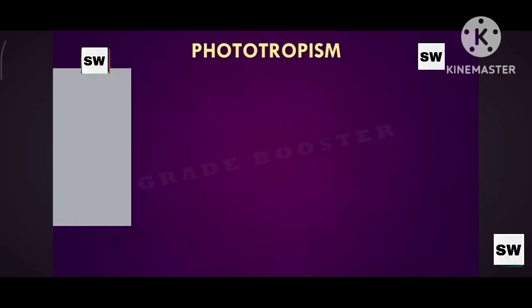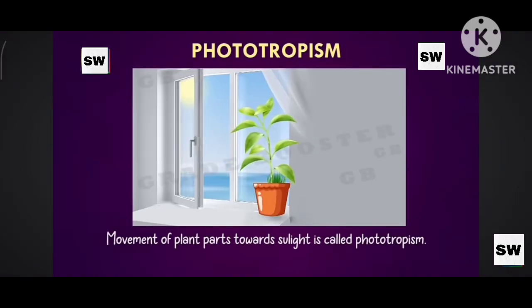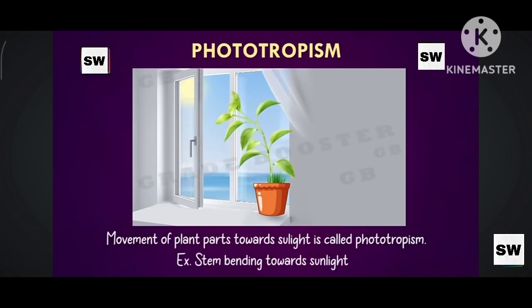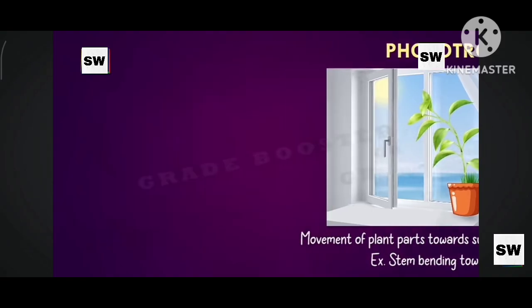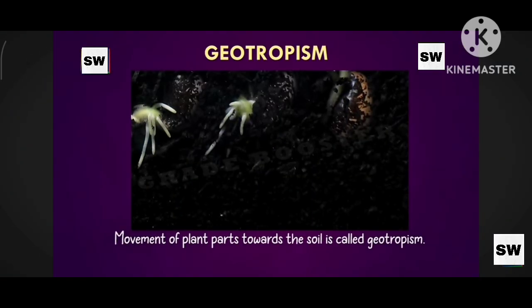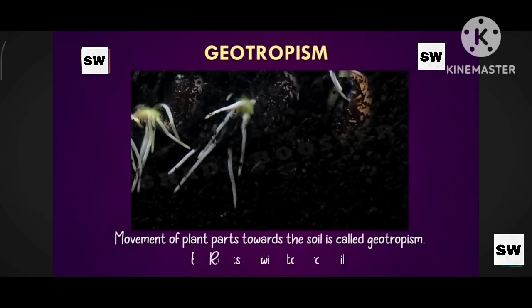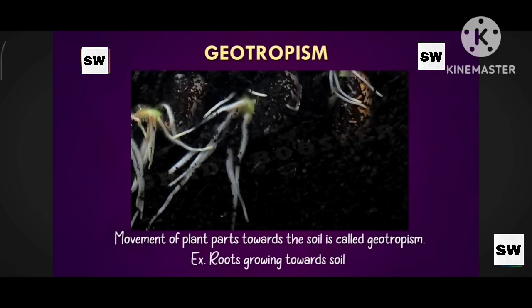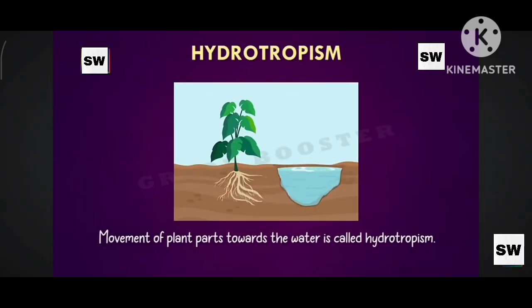Movement of plant parts towards sunlight is called phototropism. Example, stem bending towards light. So this phenomenon is called phototropism. And movement of plant parts towards the soil is called geotropism. Example, roots growing towards soil. And movement of plant parts towards the water is called hydrotropism. Example, roots grow towards water, they move towards water.